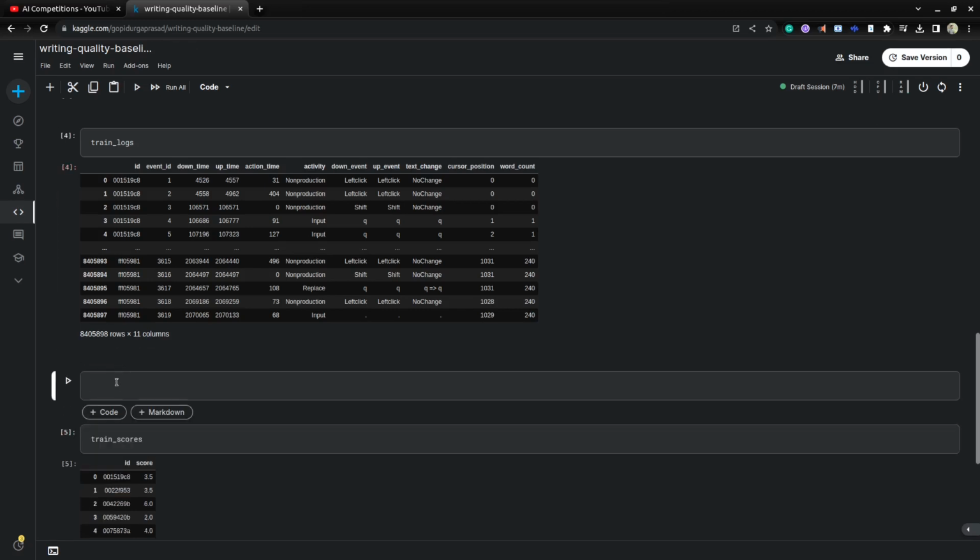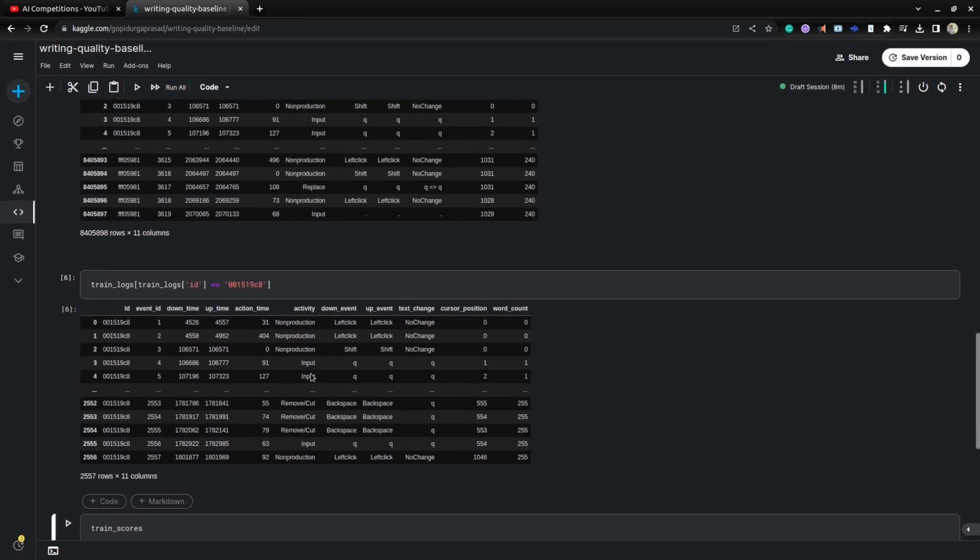If you see one ID in train logs, for example I want to check how the data looks like for one ID. So I filter based on ID equal to that ID.